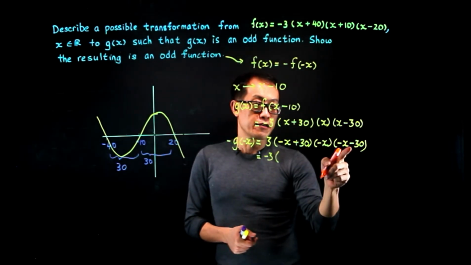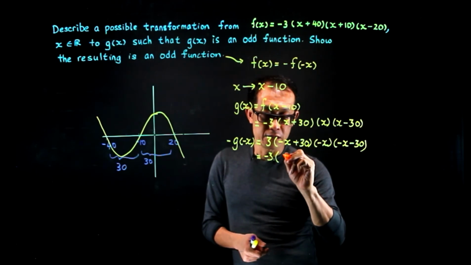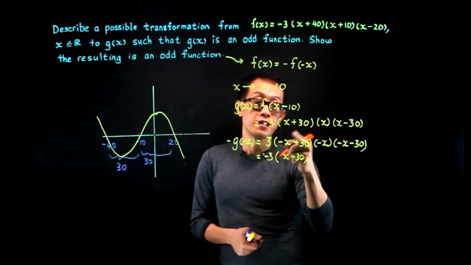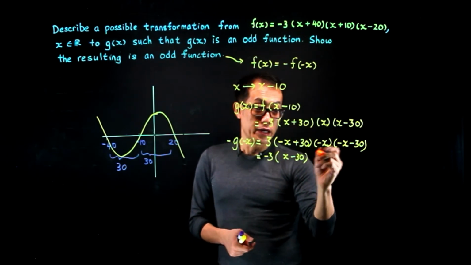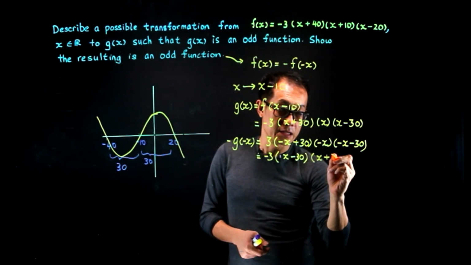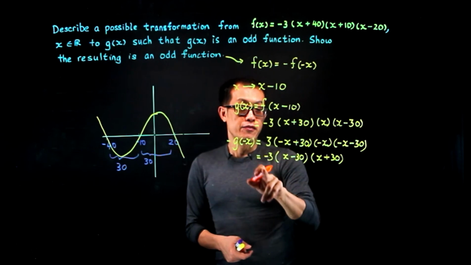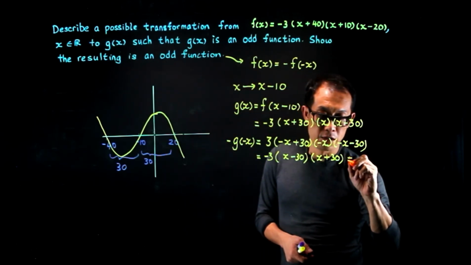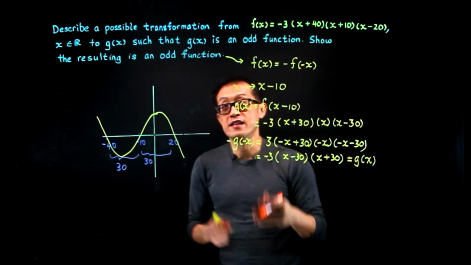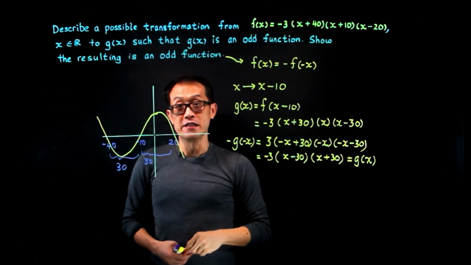Now here you factorize a minus out, and then you factorize a minus out. Factorizing minus out, this becomes x minus 30. Outside is actually minus. And then this one, factorizing minus out, will become x plus 30. But minus minus becomes positive. And then you find that this is equal to g of x. So we have shown that this is an odd function since it satisfies this criteria.